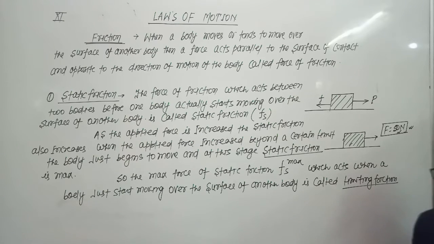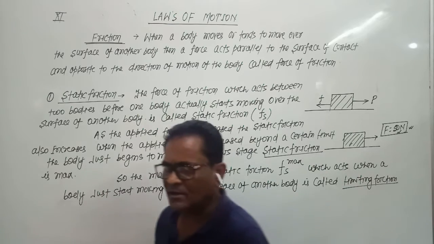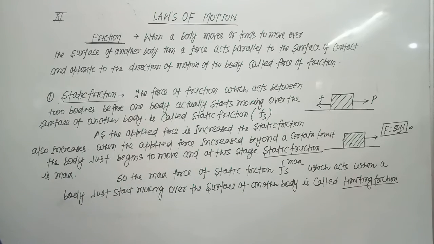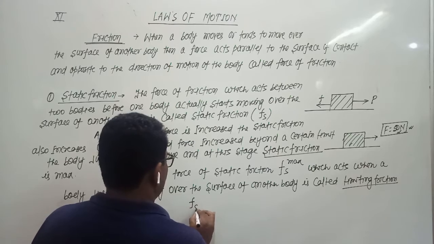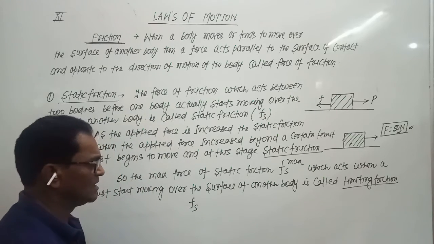Maximum value of a static friction means the stage reached when maximum force has been applied and the body is just going to start, the body is just going to move. Such friction is called limiting friction. Static friction is represented by Fs, but limiting friction is represented by Fs maximum.